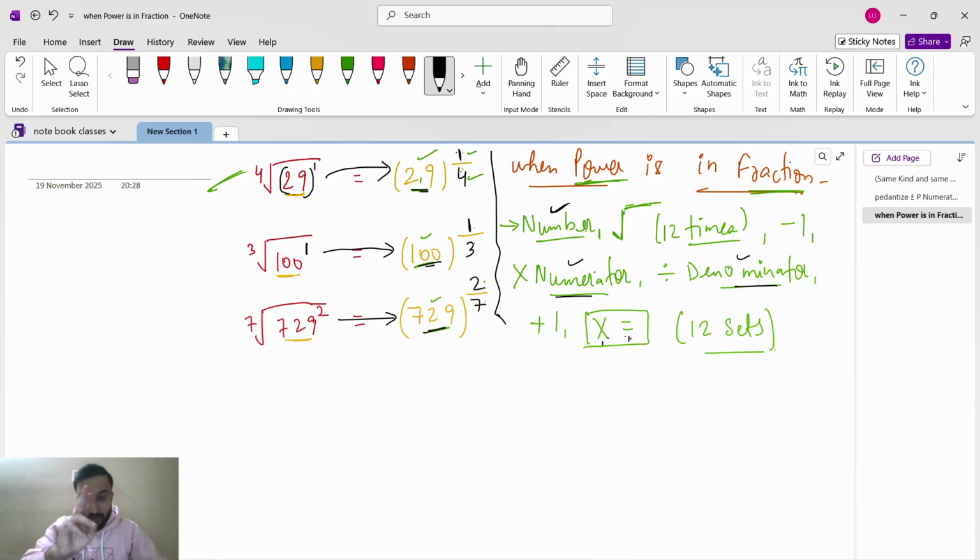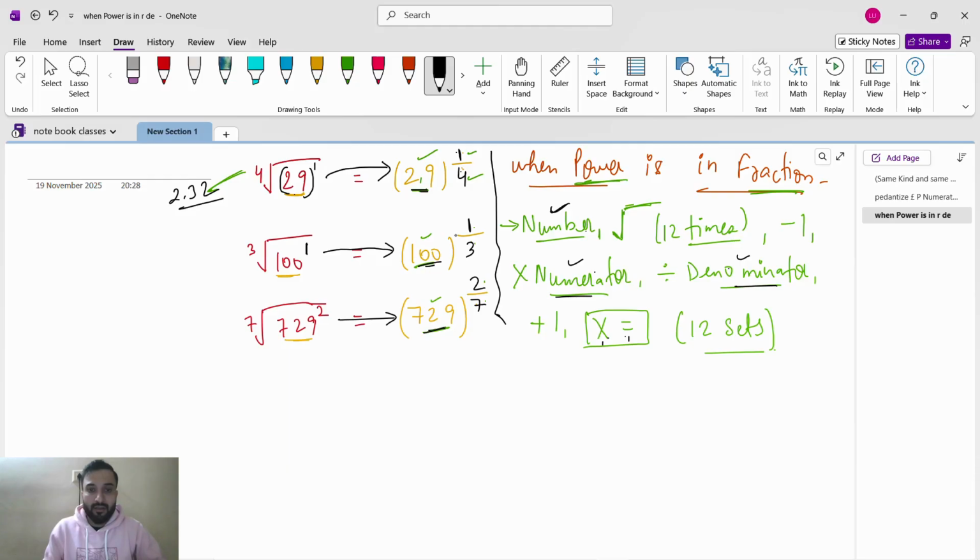No, multiply equal 1 set, multiply equal 2 sets, like that, up to multiply equal 12 sets. You will get 2.32. So the answer is 2.32.